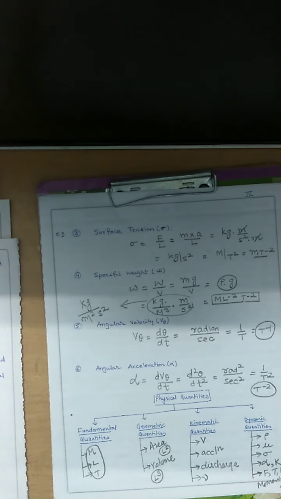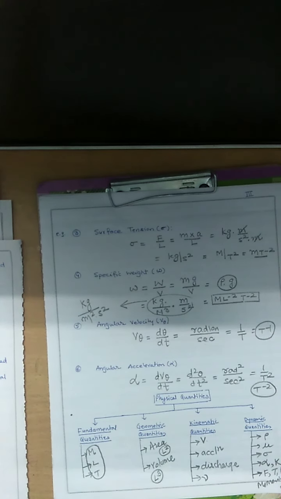So what we have concluded in this lecture is that dimension is a qualitative measurement of any physical quantity, whereas unit is a quantitative measurement of that particular physical quantity. Then what fundamental dimensions do we generally use?